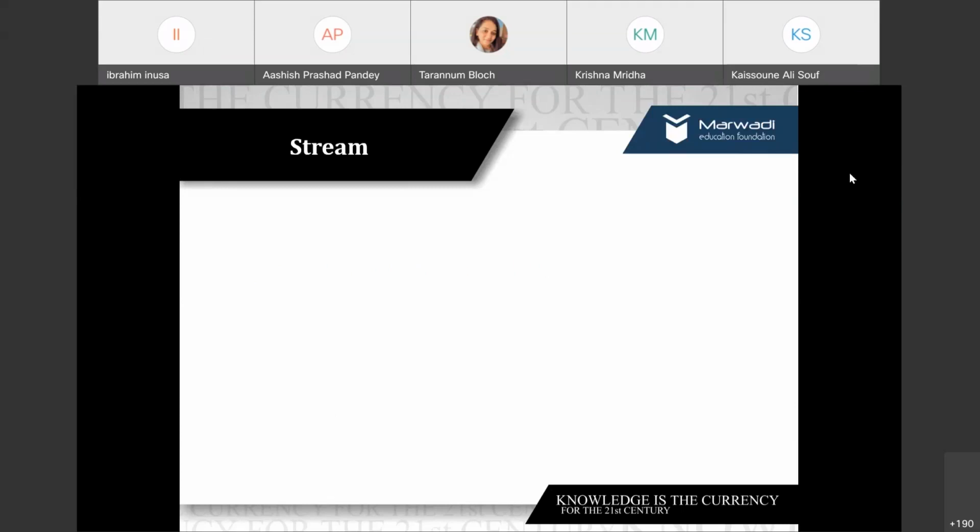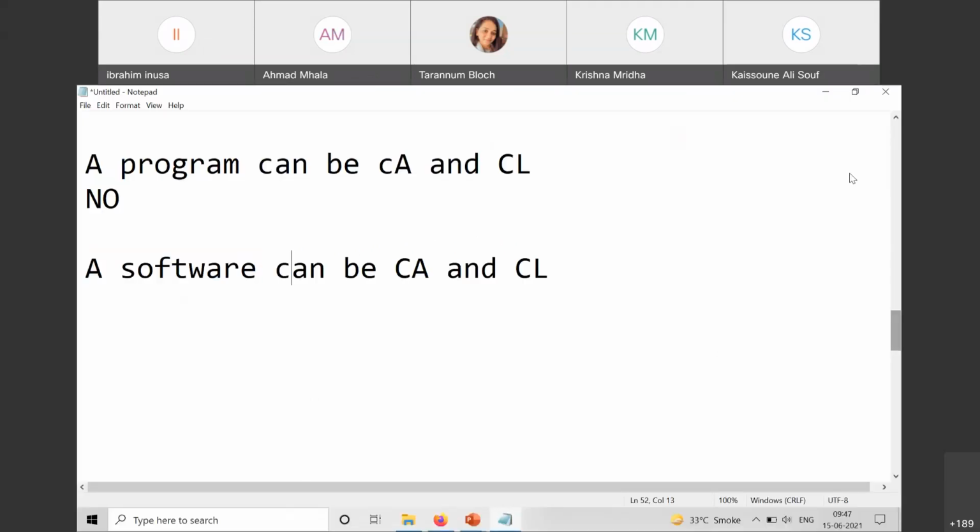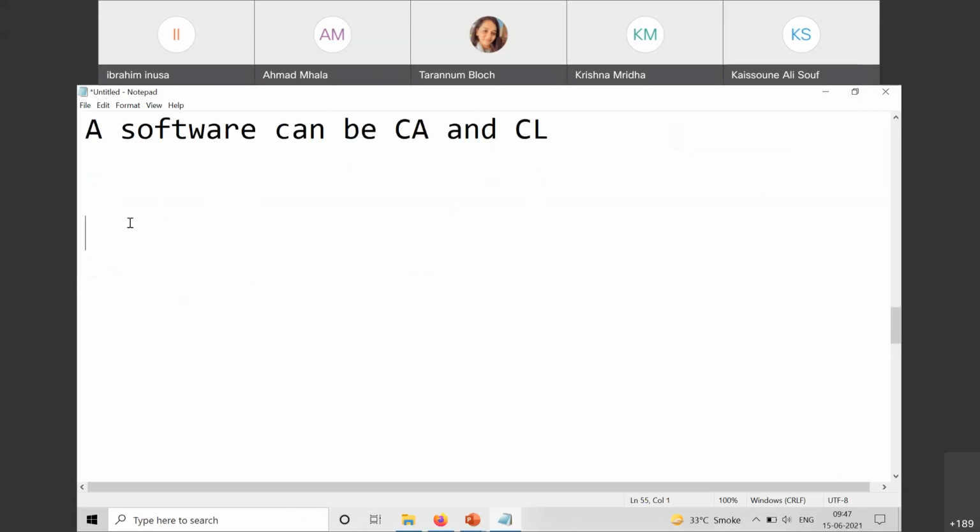Have you people studied C++? Say yes or no. Yes, ma'am. Then I guess you are very well aware of cout, and whenever I want to go with cin. What is cout? Output stream.